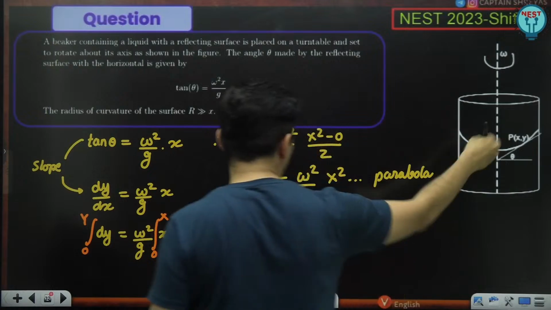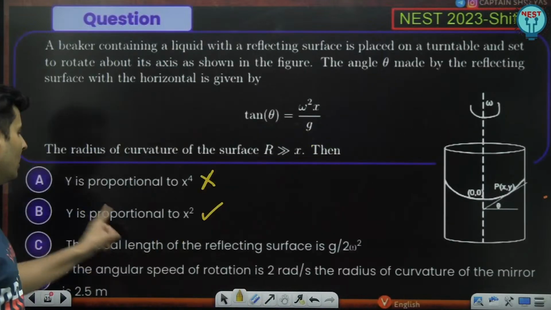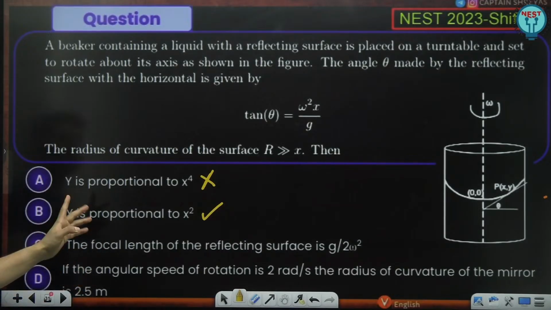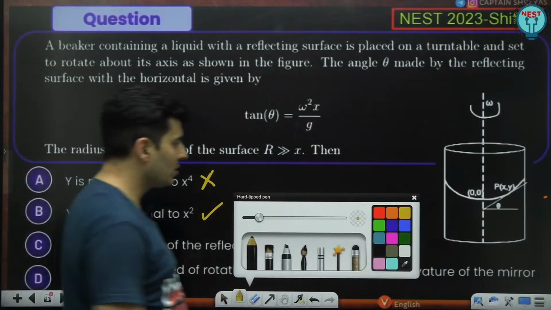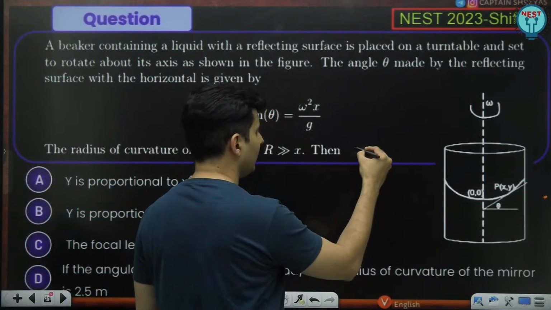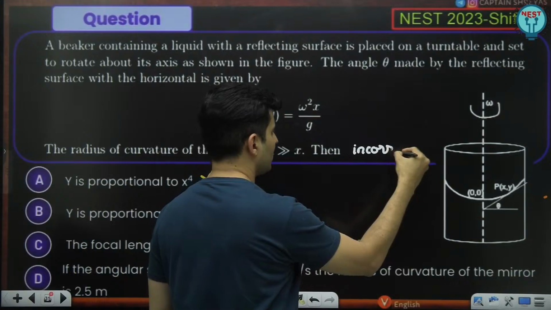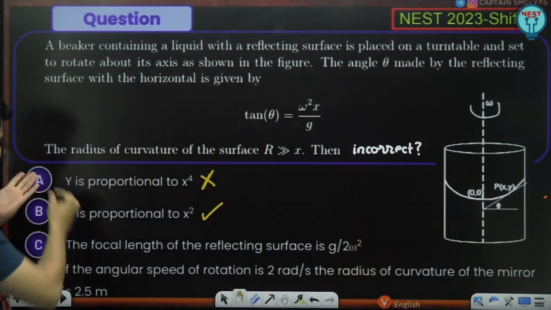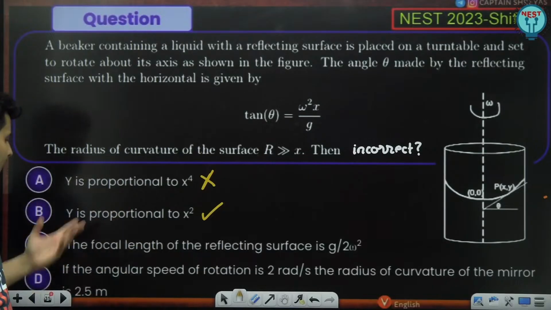Definitely, it is a parabolic surface. Y is proportional to x square. It is not proportional to x raised to 4. What about the other options? I'm guessing the actual question should have been which of them are incorrect. Then I think incorrect options would have been asked. Then our answer A is incorrect. So option A is definitely wrong.